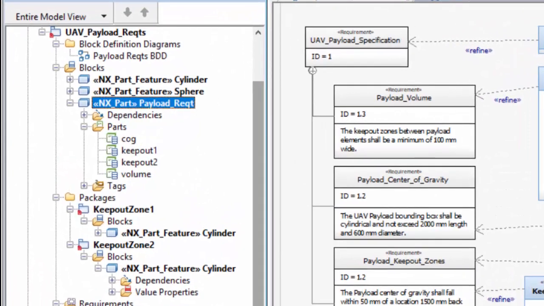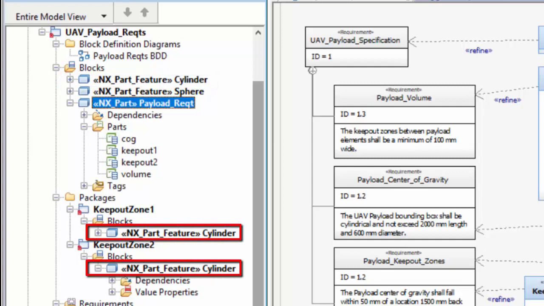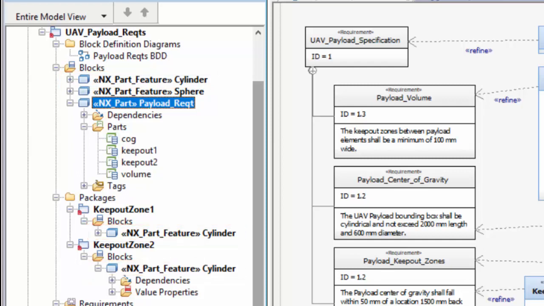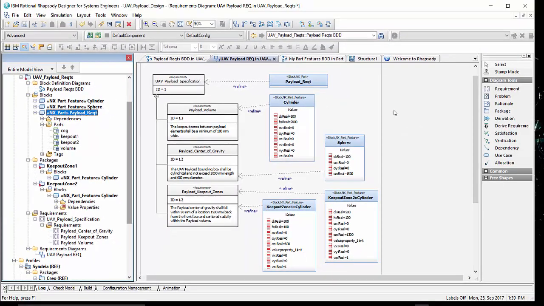We need to have 3 blocks named cylinder, 1 for the bounding box and 2 for keep-out zones, but the default values of the dimensions and origin are different for each. In the browser, we see that the large cylinder is directly under the UAV payload requirements package, but the other 2 are each in their own package. Since each package is its own namespace, we have defined 3 separate blocks named cylinder with different default values that can play different roles in the payload geometric structure.